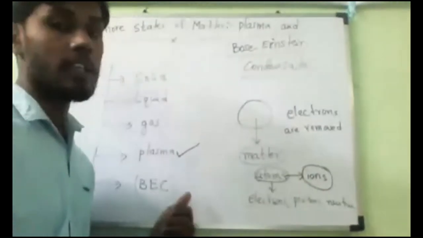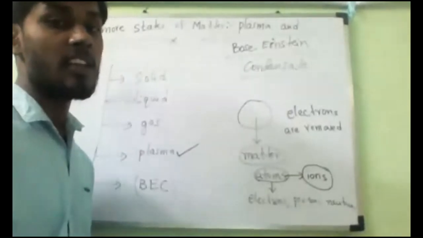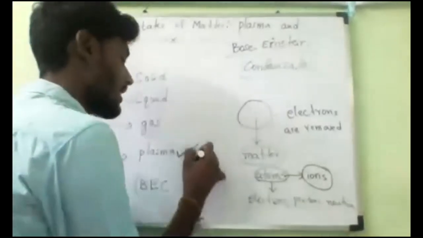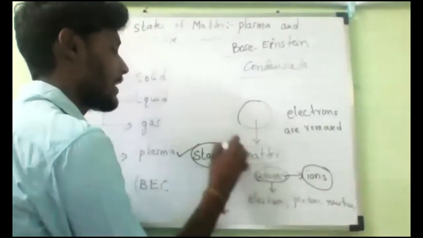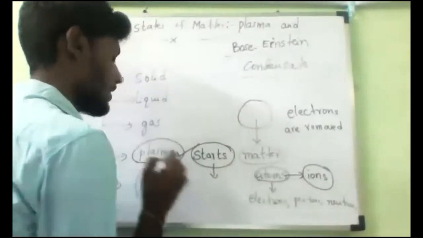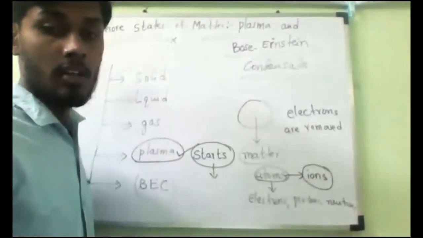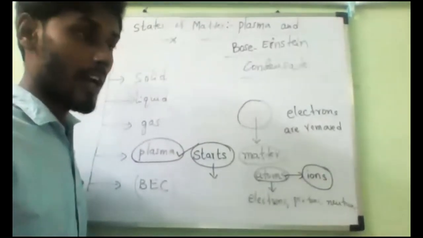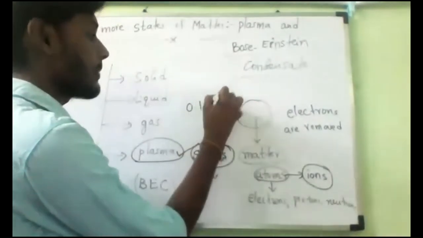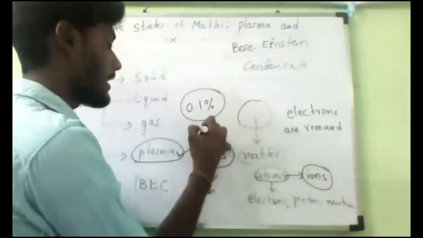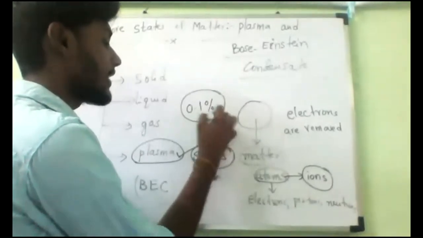Usually this plasma occurs naturally in the stars. 99% of this universe is made up of plasma. But on Earth, it is only 0.1%, and that we can make only in a lab.